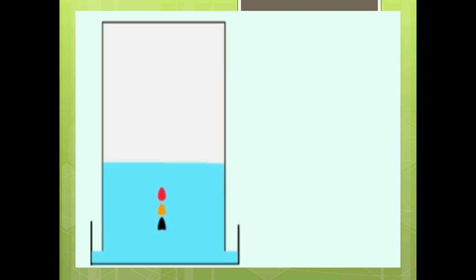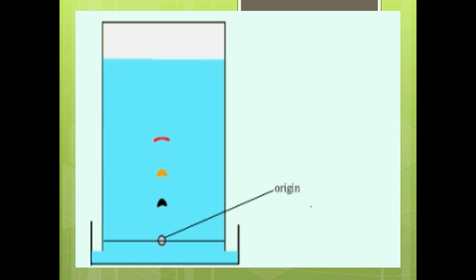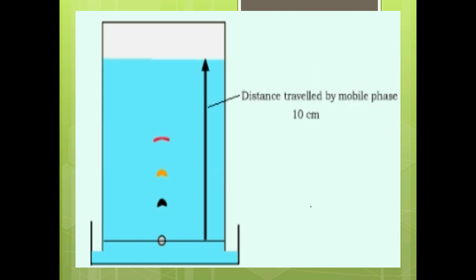Here we have the example of paper chromatography. As the solvent moves up the paper, the dyes are carried with it and begin to separate. They separate because they have different solubility in the solvent and are absorbed to different extents by the chromatography paper.